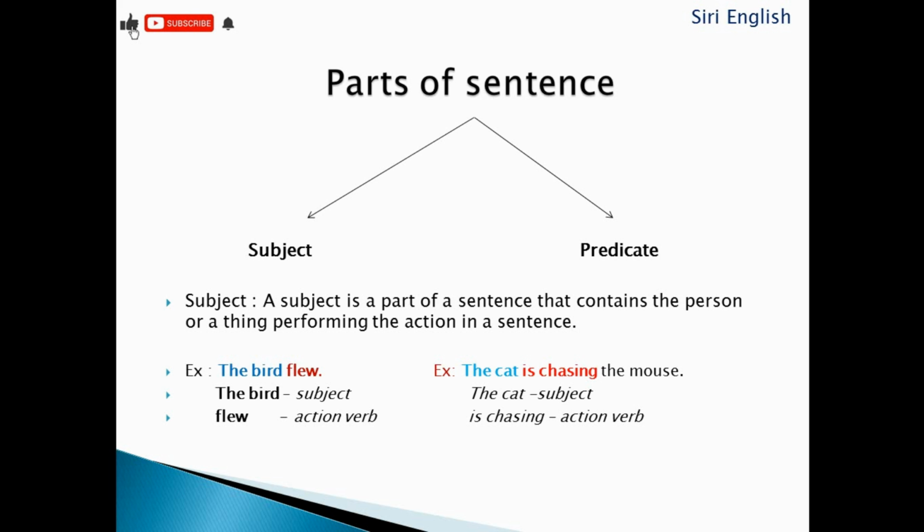Now let us take another example. The cat is chasing the mouse. Now, what is the action verb in this sentence? Is chasing is the action verb. Who is doing it? The cat. So the cat is the subject. So this is how you have to find the subject in a sentence.